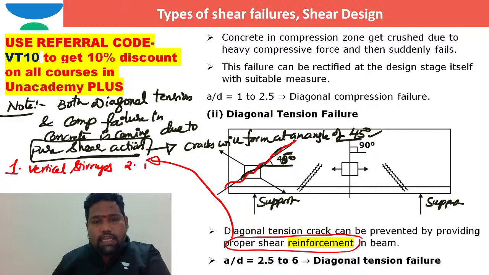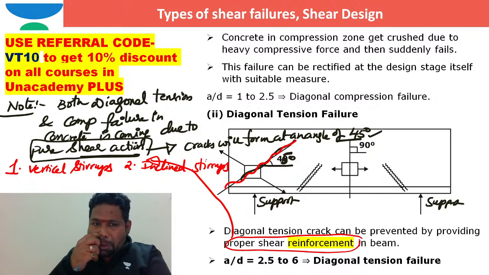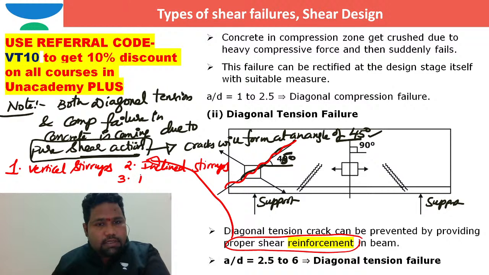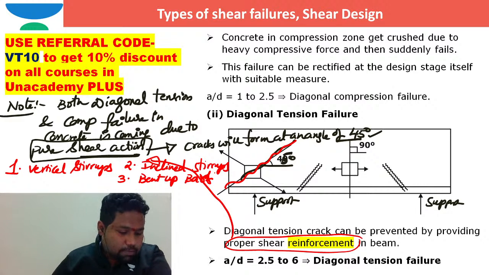Second one, by using inclined stirrups. Inclined shear reinforcement people usually call. Third one is by using bent up bars. By using these three ways, we are able to provide the shear reinforcement that is advocated or supported by IS